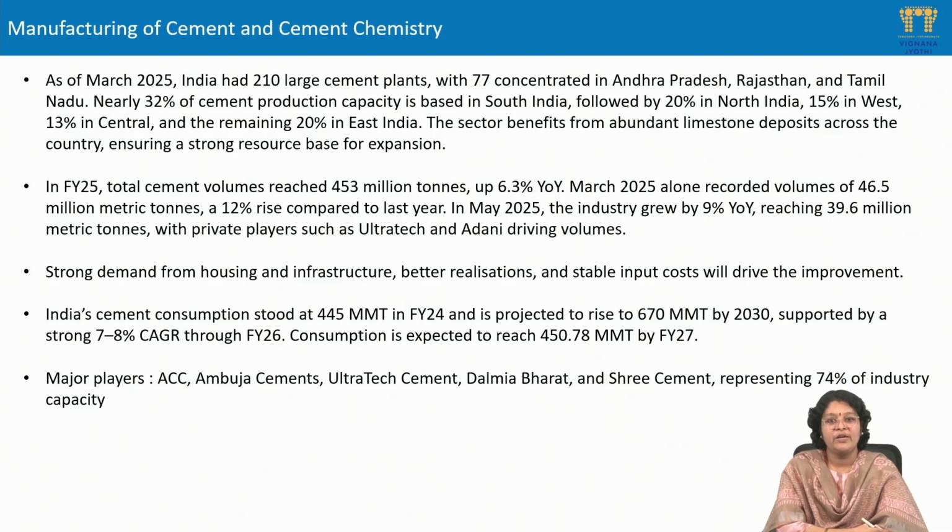The sector benefits from the abundant limestone deposits available all across the country, which ensures a strong resource base for the expansion and establishment of cement plants in India.